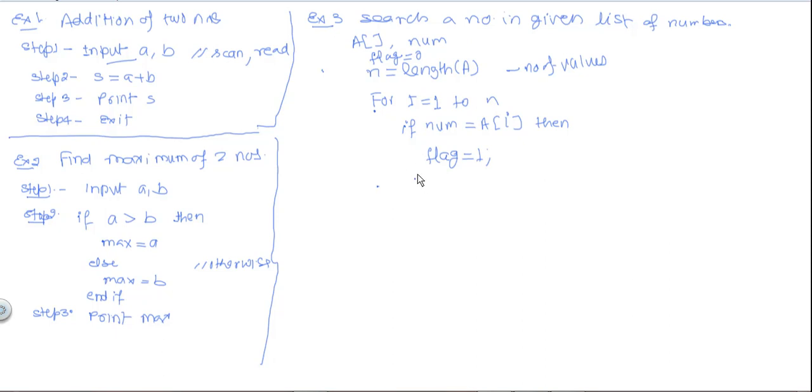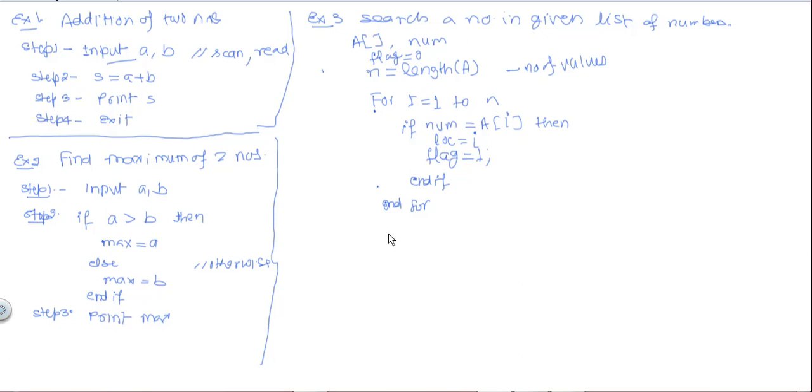After this, one more thing is there, you can print the location equal to I, because in searching we always print the location of the element found in the list. So here in the next step we can write print location. Now see, our algorithm is completed, starting from here. So we will give numbering to each line.